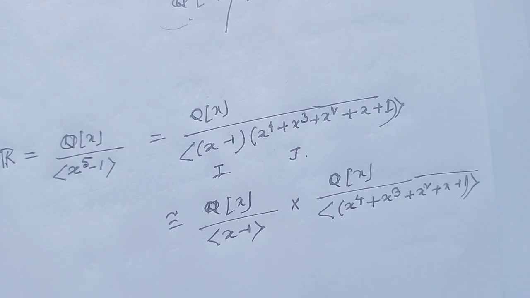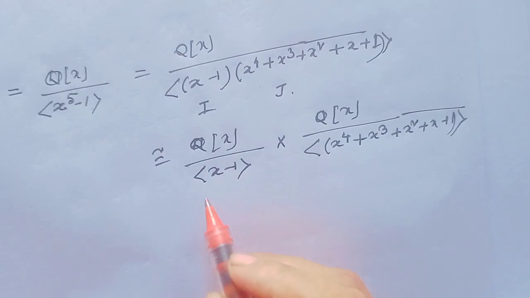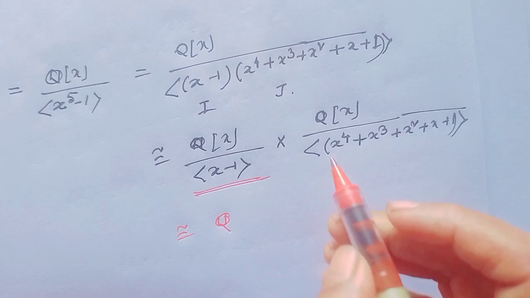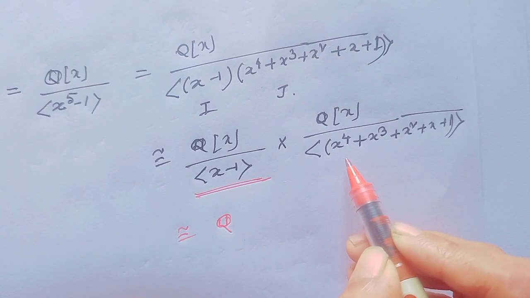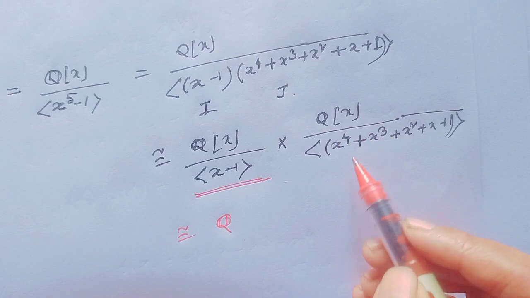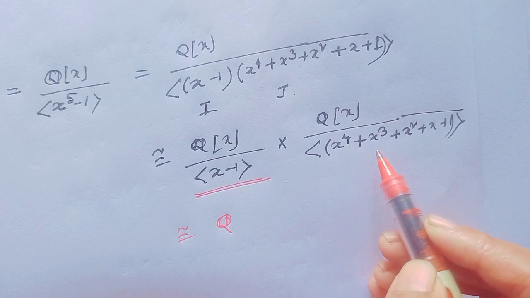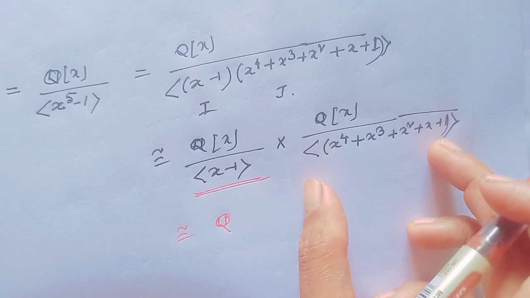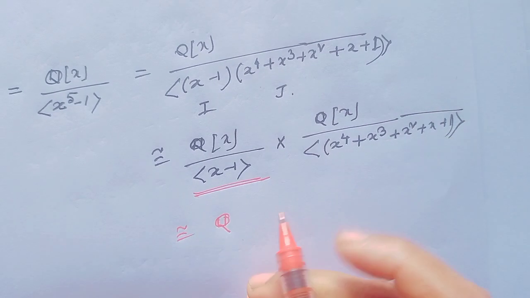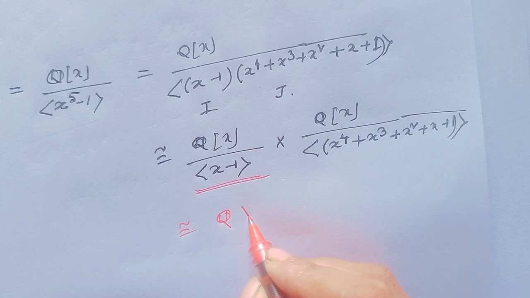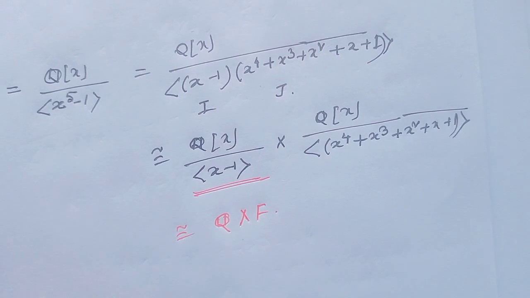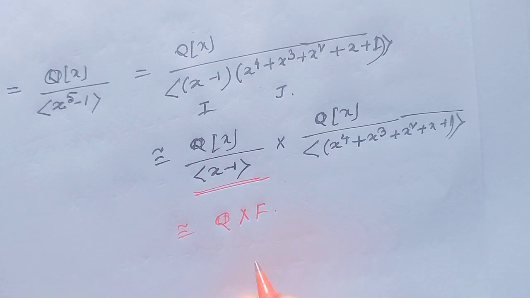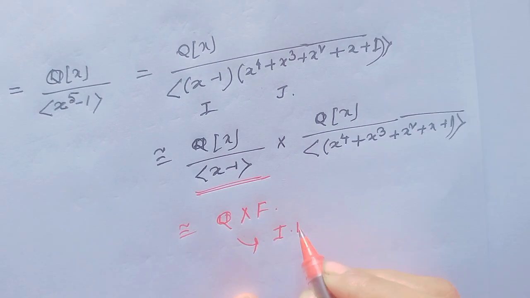And this is isomorphic to Q, and obviously Q[x] modulo the ideal generated by x to the power 4 plus x cube plus x square plus x plus 1 would be some field. This would be isomorphic to some field F. So this would be Q cross F. Here Q is a field and this is also a field, but Q cross F is not an integral domain.